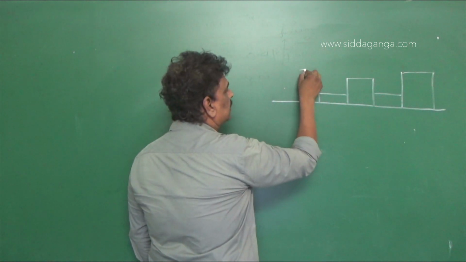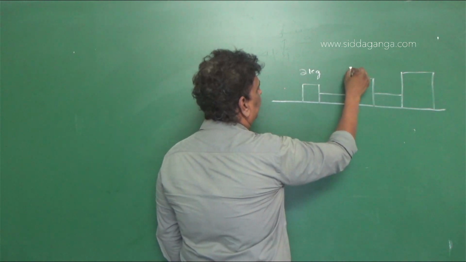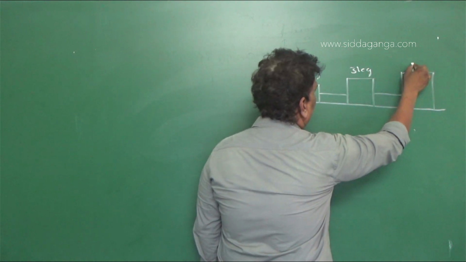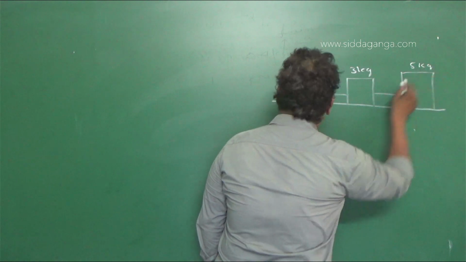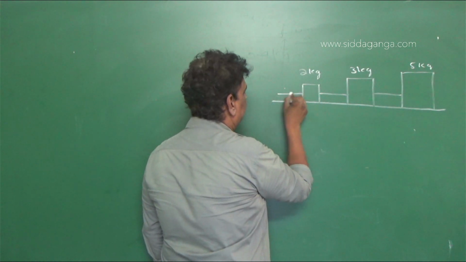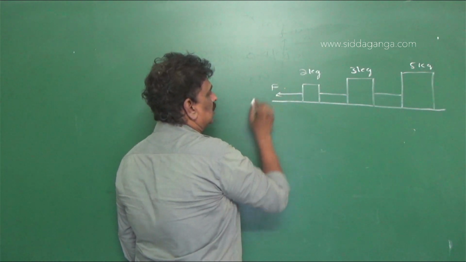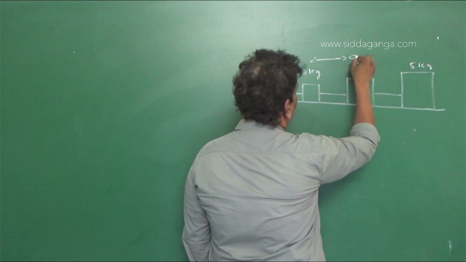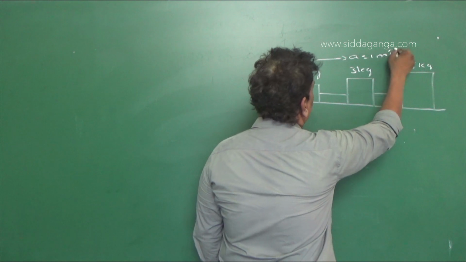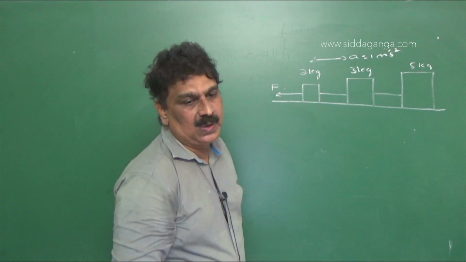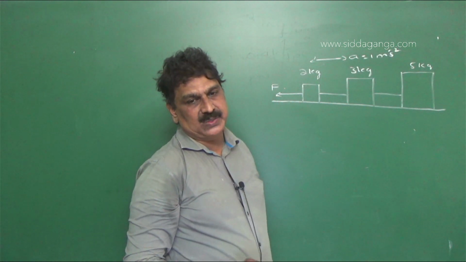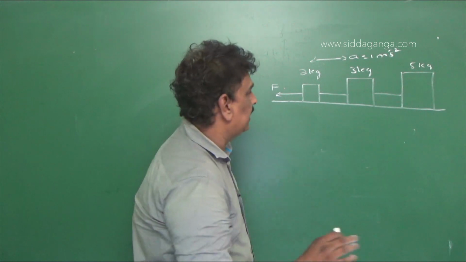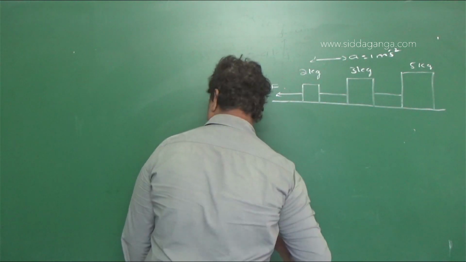It is of mass 2 kg, 3 kg and 5 kg. A force F applied on the system produces an acceleration a equal to 1 meter per second square. Meter per second square is the unit of acceleration.